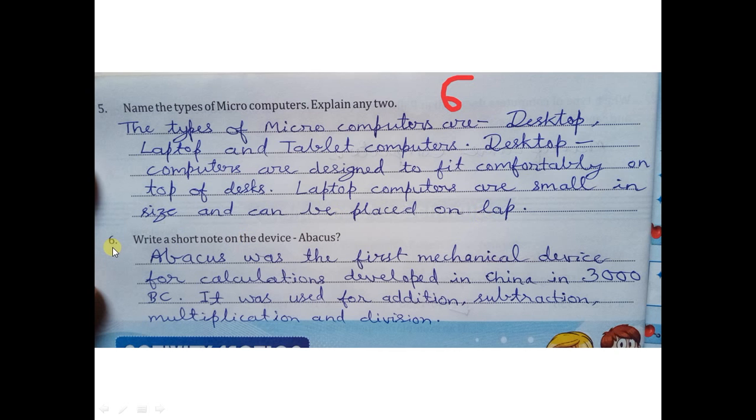Sixth question, write a short note on the device abacus. Students, here you have to write about abacus. So abacus was the first mechanical device for calculating. Abacus was the first mechanical device for calculations developed in China in 3000 BC. It was used for addition, subtraction, multiplication and division.